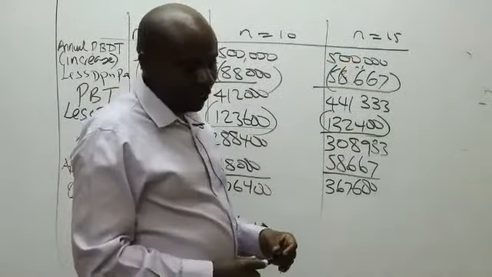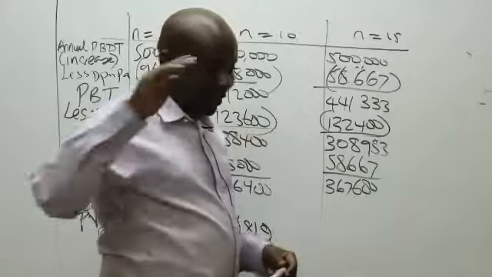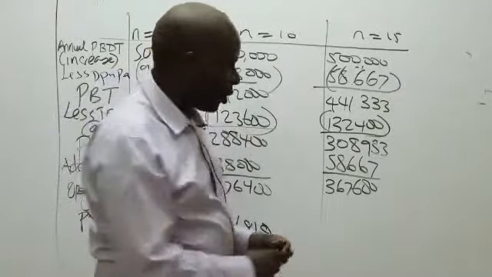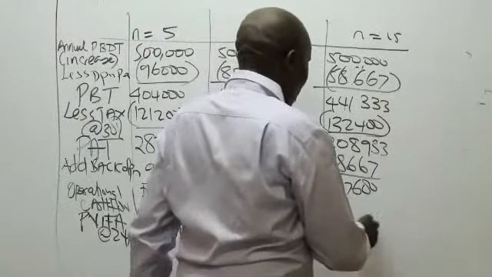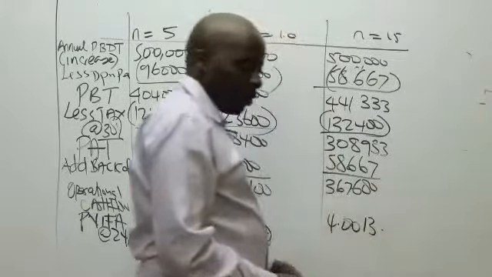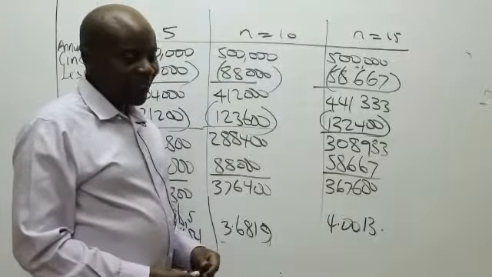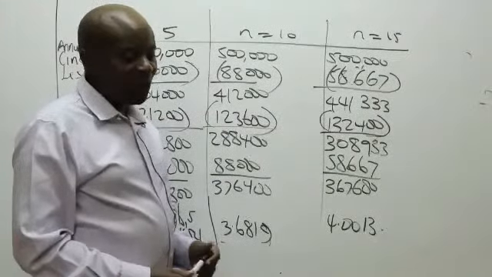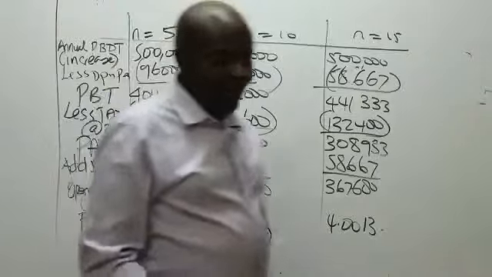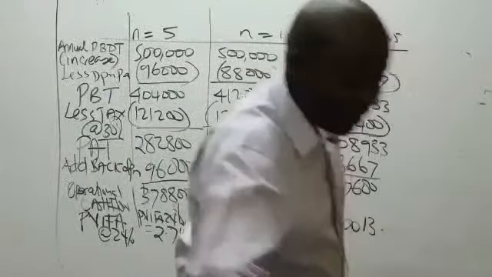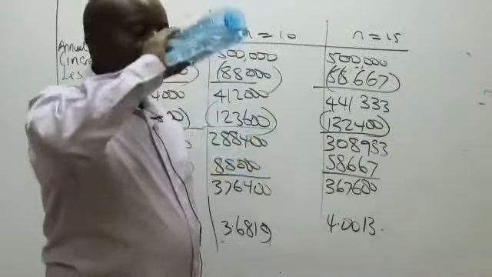How about when n is 15? Still 24%, 24% is cutting across. 4.0013. So are we together up to here?